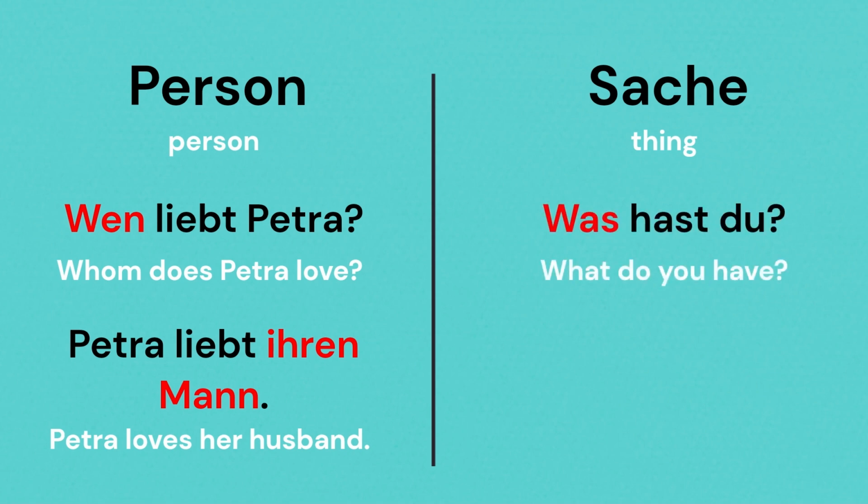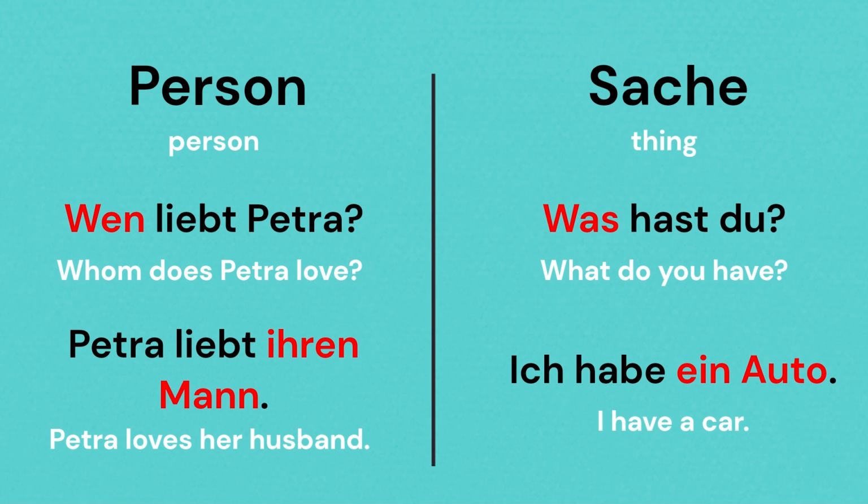Sache. Was hast du? Ich habe ein Auto. In this case, when the accusative object is a thing, the question will be was. Just like in the nominative case, when there is a thing, the question is was. Now here, the form of was will not change even if it is accusative.